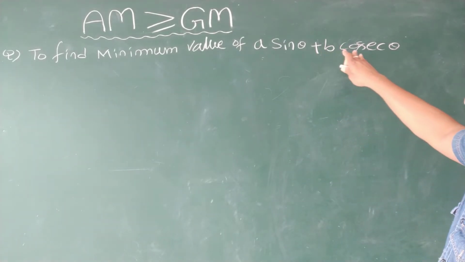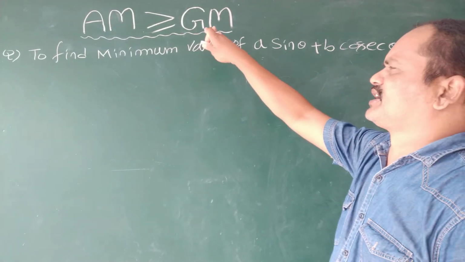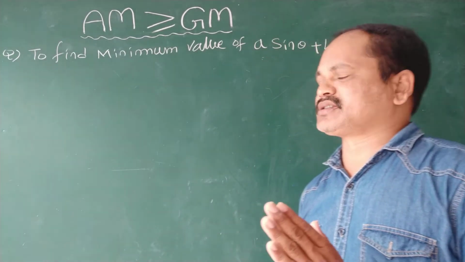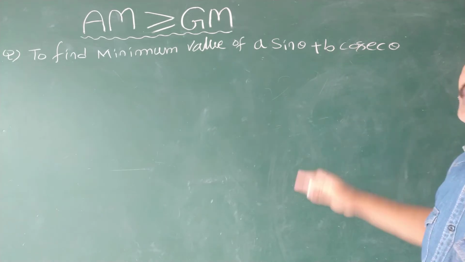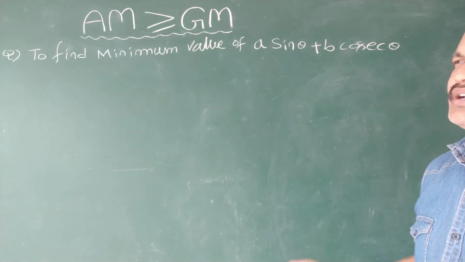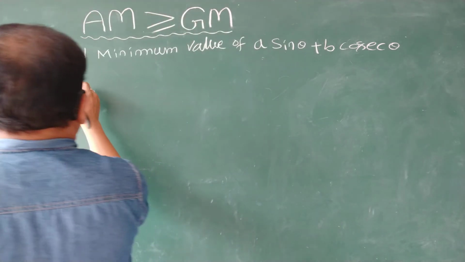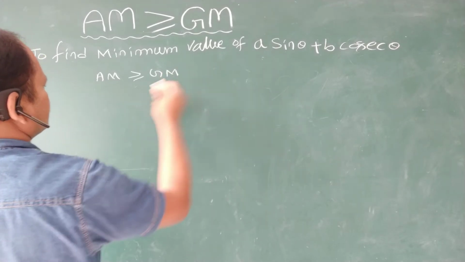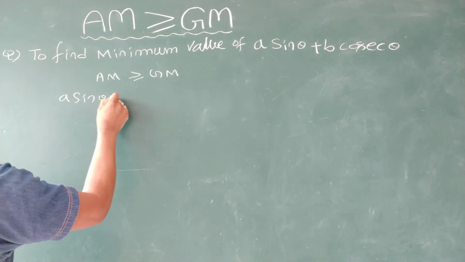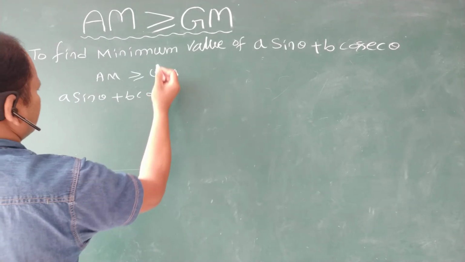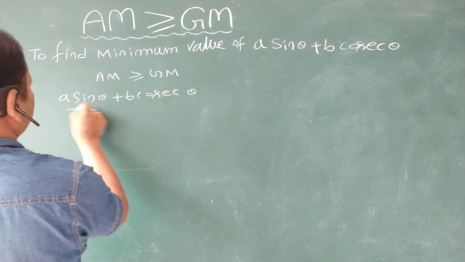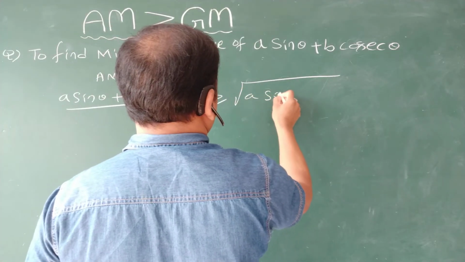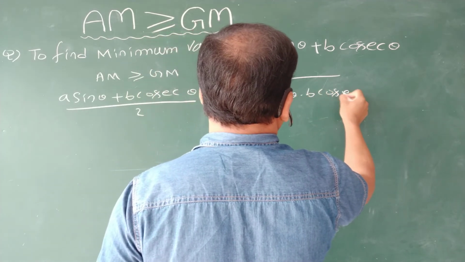So for A sin theta plus B cosecant theta, according to AM greater than or equal to GM, we have to take two quantities, two observations. The two observations are A sin theta and B cosecant theta. One observation is A sin theta and another observation is B cosecant theta. According to the formula, (A sin theta plus B cosecant theta) by 2 is greater than or equal to root of A sin theta into B cosecant theta.